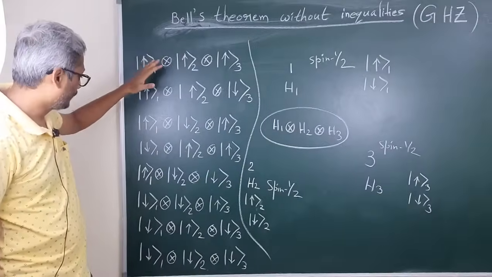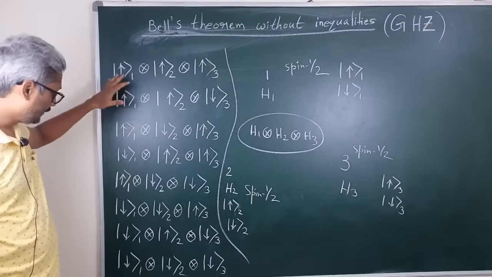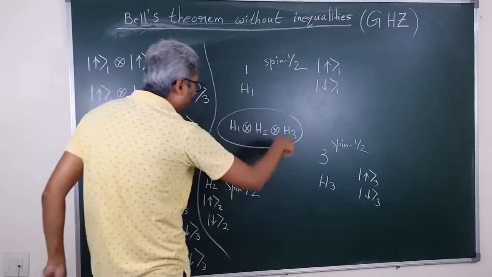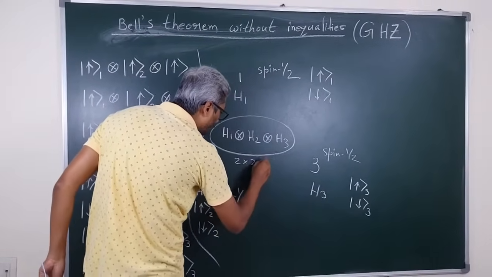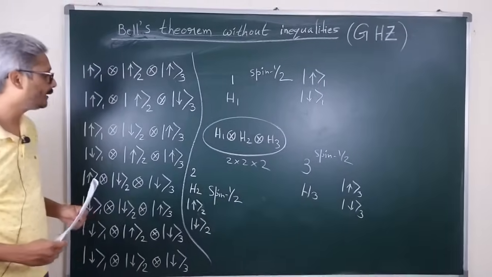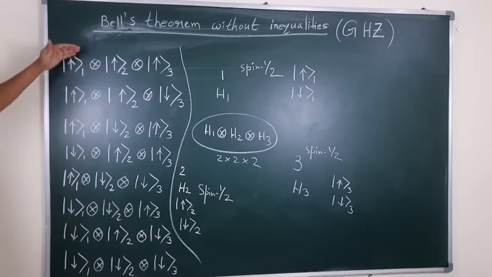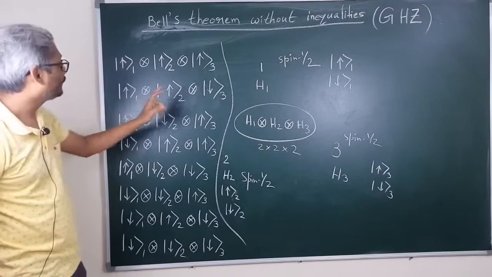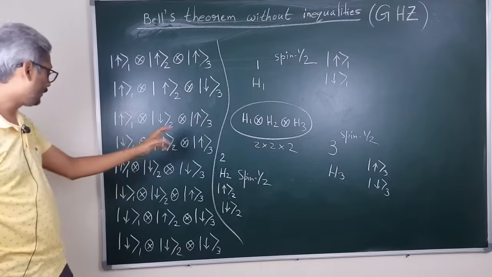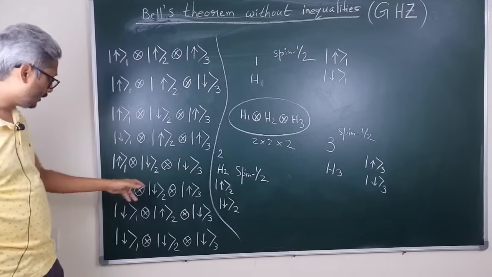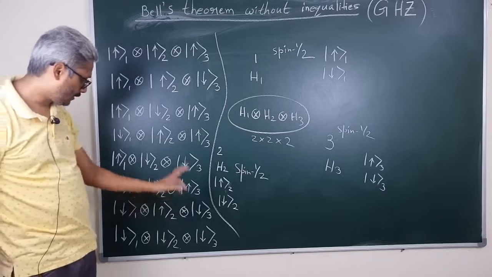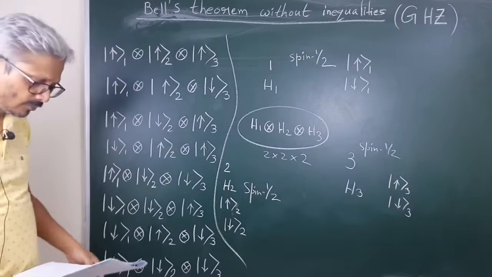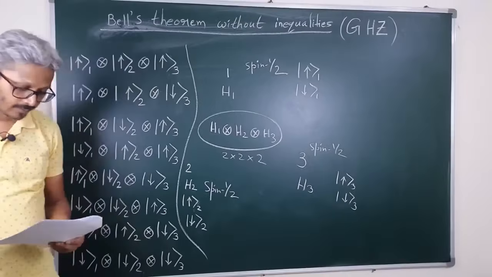The dimension of this Hilbert space is 2 × 2 × 2, which is 8, so we can have 8 orthonormal states like this: up up up, up up down, up down up, down up up, up down down, down down up, down up down, and down down down. This is a particular choice of a complete set of orthonormal bases for this 3 qubit Hilbert space.